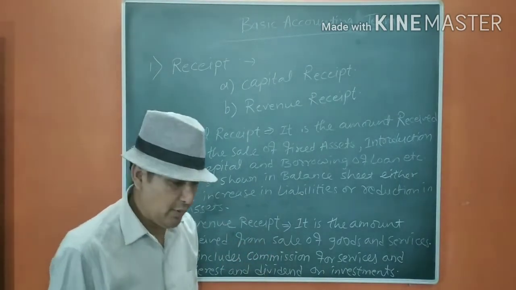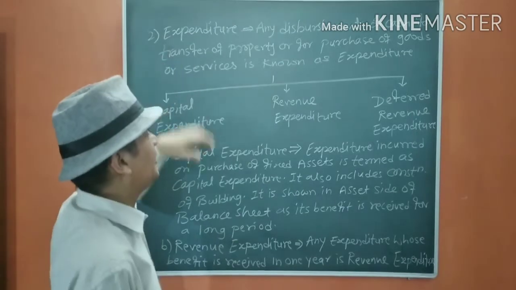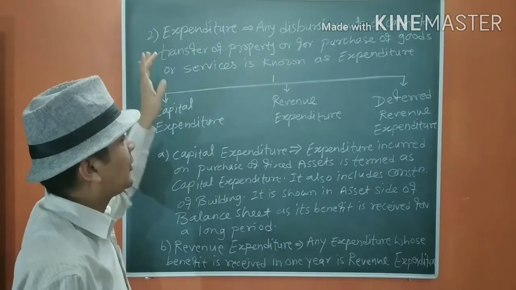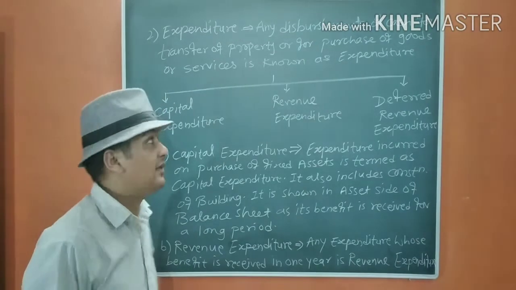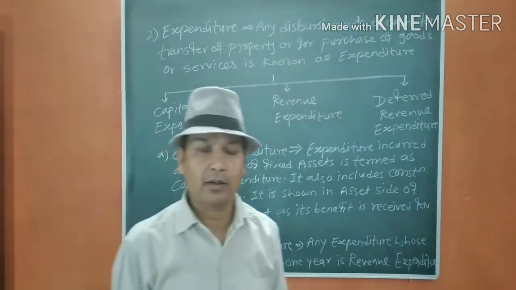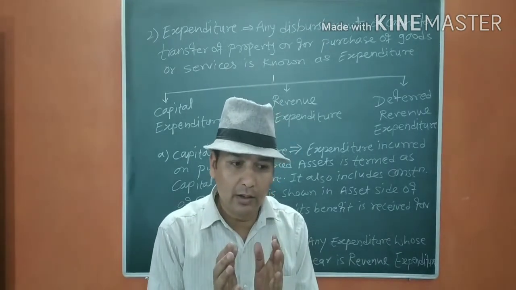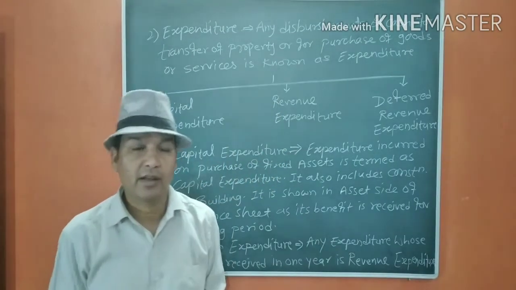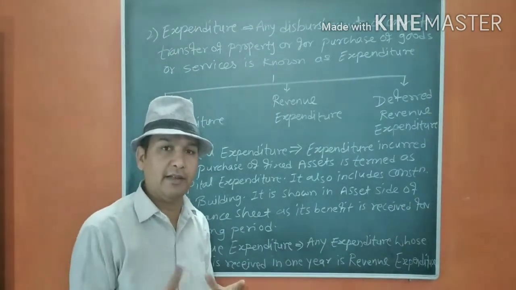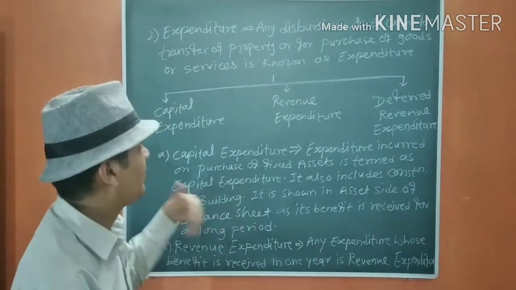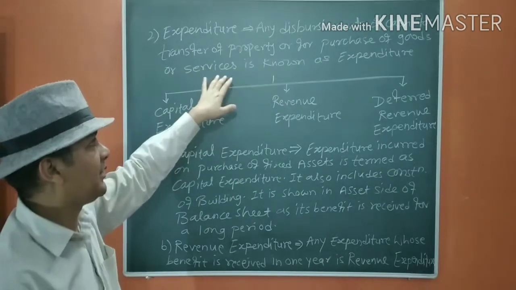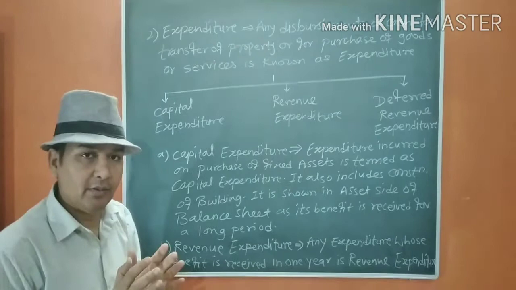Is it okay? Now we move to the second one, which is expenditure. Any disbursement of cash, or transfer of property, or purchase of goods and services is known as expenditure. When we purchase assets on credit, it is also our expenditure. It does not matter whether it is cash or not. Any purchase of property or purchase of goods and services is our expenditure.